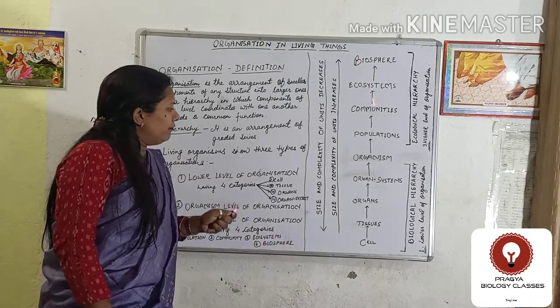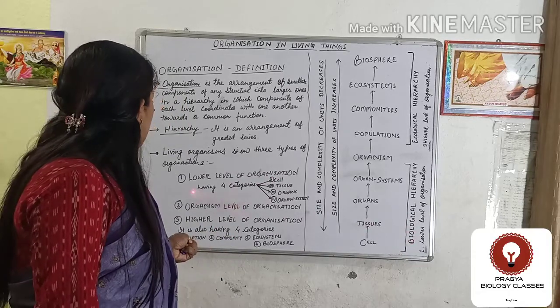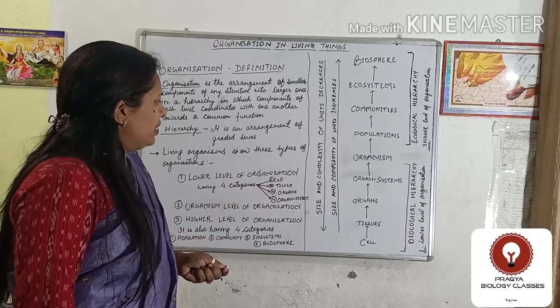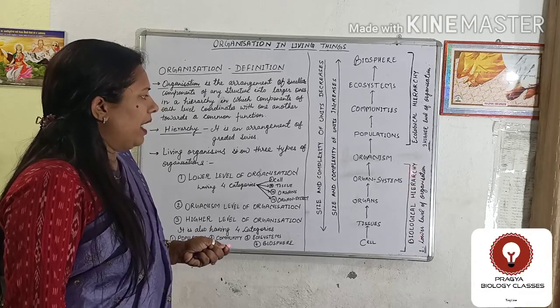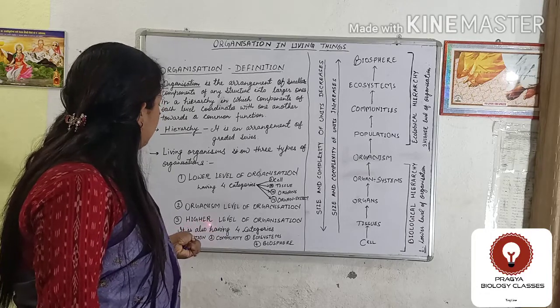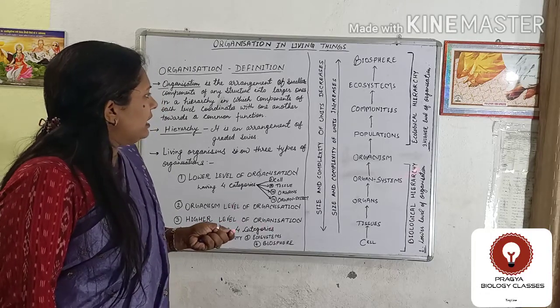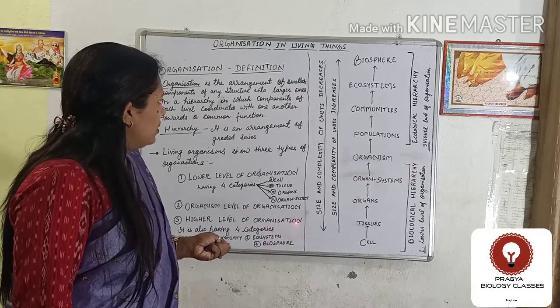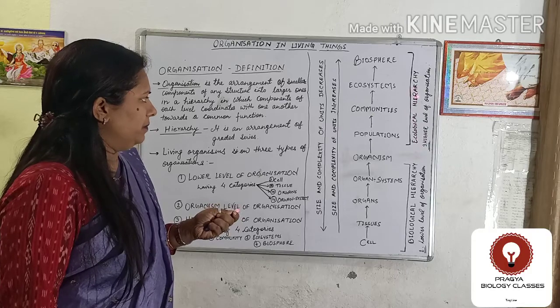The first level of organization, that is lower level of organization, is also known as biological hierarchy. And the third level, the higher level of organization, is also known as ecological hierarchy.